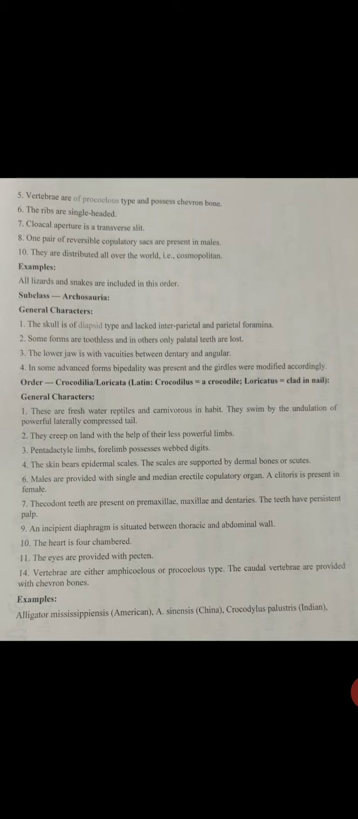Thecodont teeth are present on premaxillae, maxillae and dentaries. Teeth have persistent pulp. The incipient diaphragm is situated between thoracic and abdominal wall. The heart is four-chambered. Eyes are provided with pecten. Vertebrae are either amphicoelous or procoelous type. The caudal vertebrae are provided with chevron bone. Example है Alligator mississippiensis, American, A. sinensis, China, Crocodylus palustris, Indian.